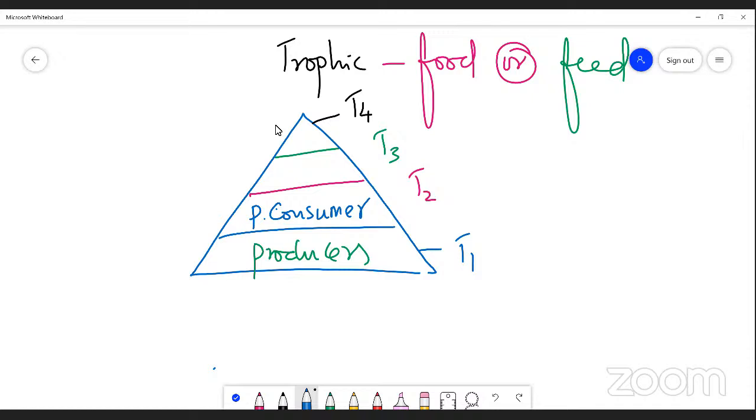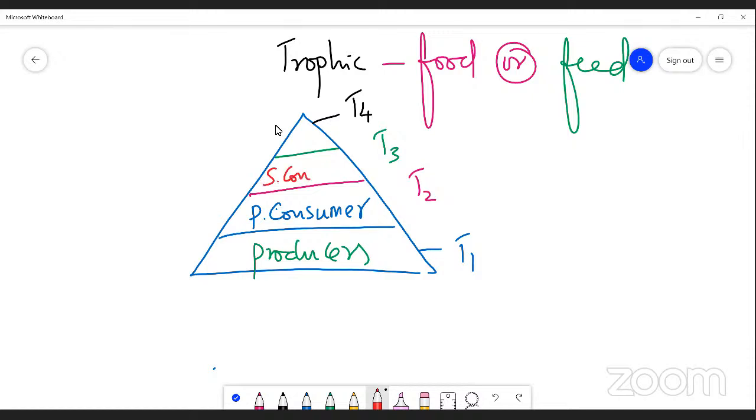Next we pass on to T3, trophic level 3. Always it occupies the third place. T3 is trophic structure 3, in which primary consumers are eaten by another organism. They are secondary consumers.